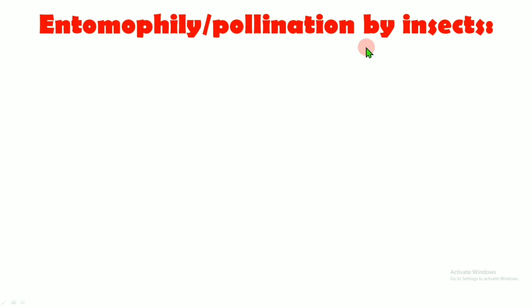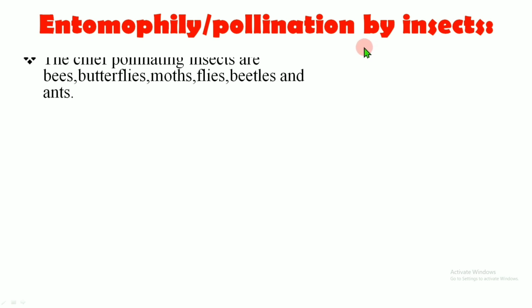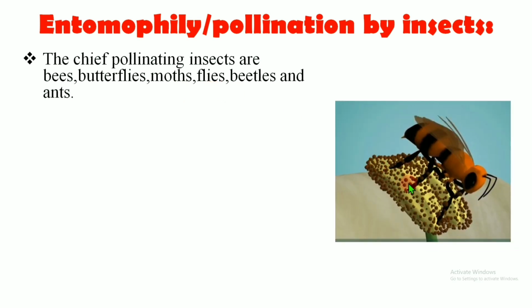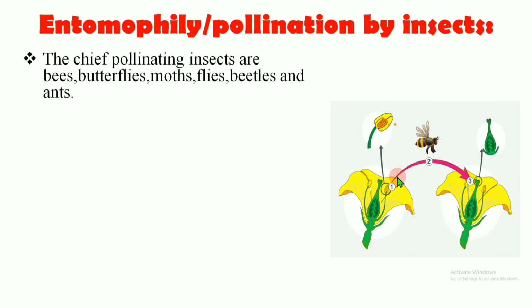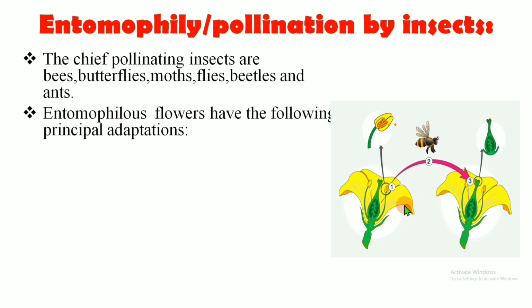If pollination is carried out by insects, it is called entomophily. The chief pollinating insects are bees, butterflies, moths, flies, beetles, and ants. This is the anther of the stamen which contains the pollen grains. As the bee lands upon the anther, the pollen grains stick to the legs of the insect, and as the bee flies from one flower to another flower, the pollen grains are transferred.